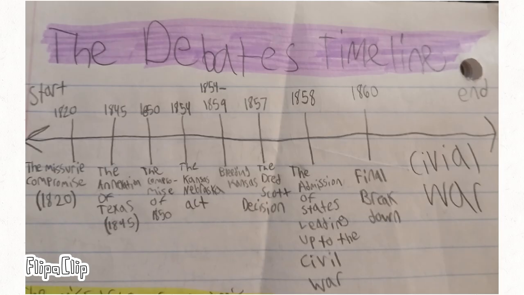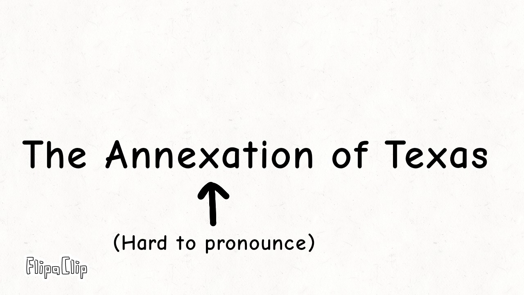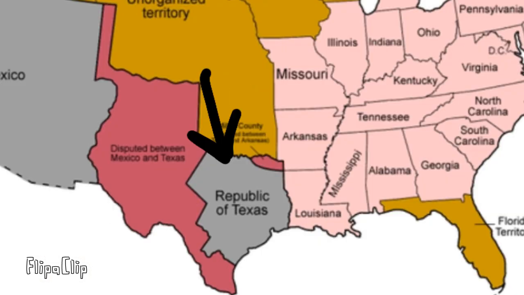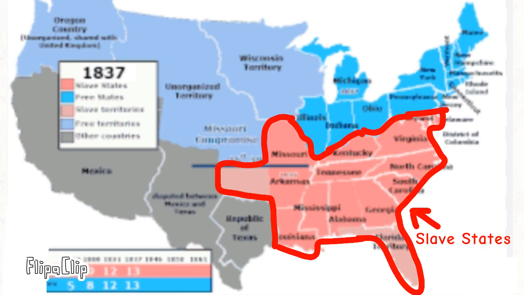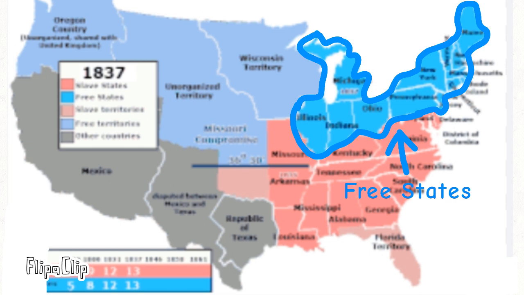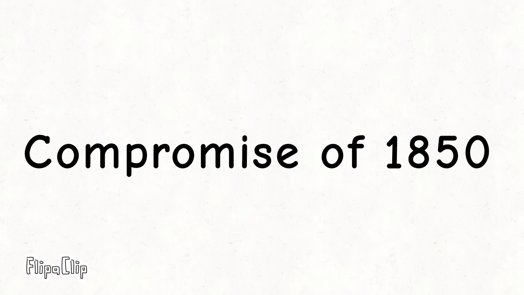The next thing that happened in this time period was the annexation of Texas. It was 1845 when Texas became the 28th state. At this time, most of the right of the United States was slave states, and only some free states on the upper half. Moving forward in time, we have the Compromise of 1850.